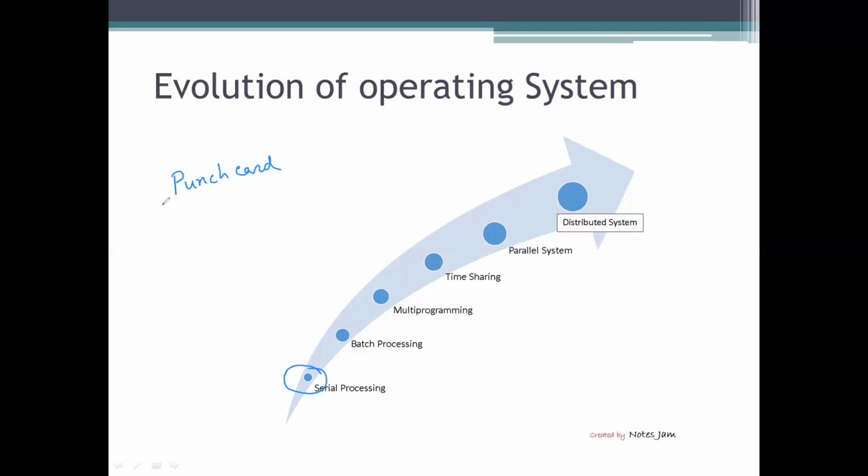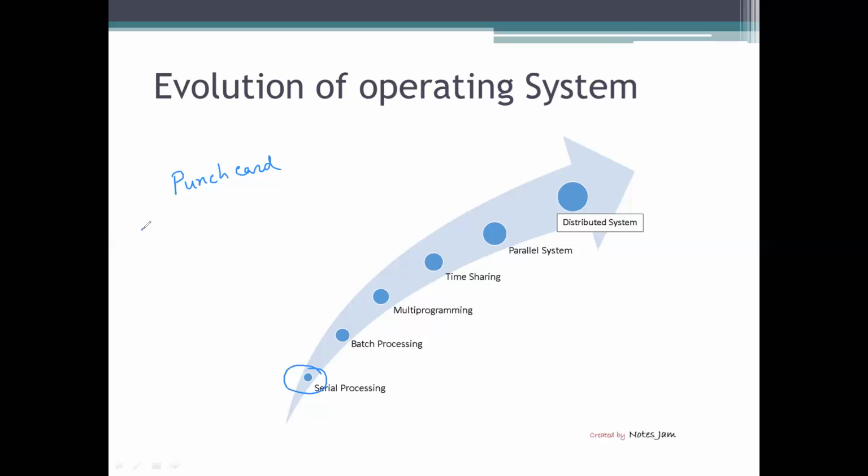So after serial processing, the next one is batch processing. The execution sequence of batch processing is the same as serial processing, but how does it differ? Serial processing can execute one program at a time, but batch processing can execute multiple programs at a time. So what happens if more than 2 users submit a program for addition? All the programs will be sorted depending on their application, depending on the type category.